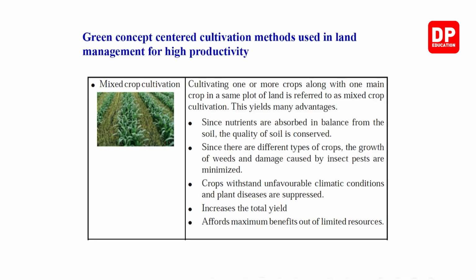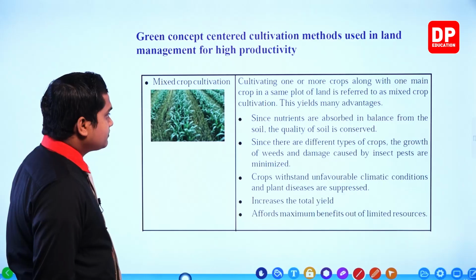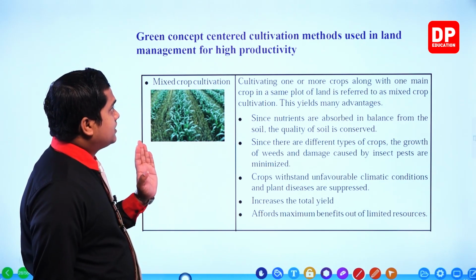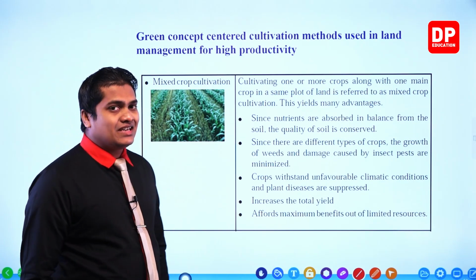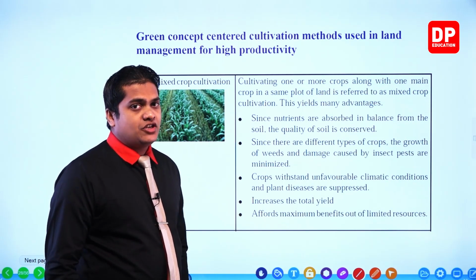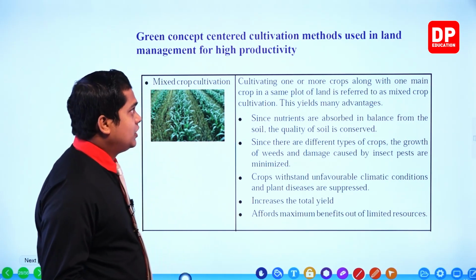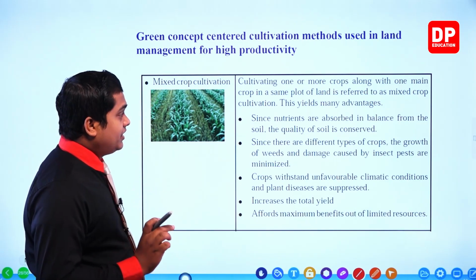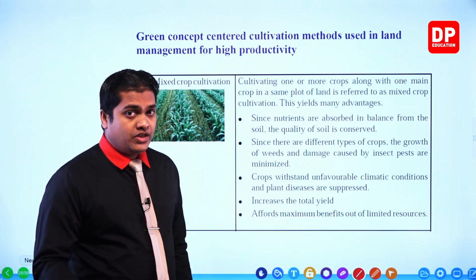So, green concept centered cultivation methods used in land management for high productivity. So now we are going to discuss, my dear children, what are the methods of cultivation that follow the green concept, so that we can use them in land management for higher productivity.